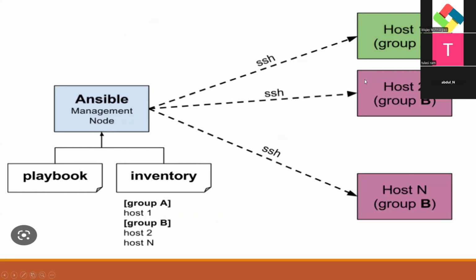For example, in the inventory all the IP addresses or hostnames are listed, but some servers are application servers, some are DB servers, some are Redis servers, some are messaging queue servers. Java and Tomcat should be installed only on application servers. That is the reason we provide groups. Group A contains application servers, group B contains database servers, group C contains messaging queue servers. If you specify a group in the inventory, the playbook will apply only to that group.